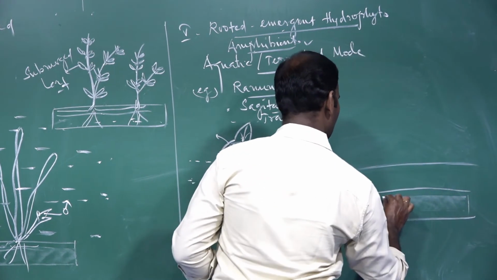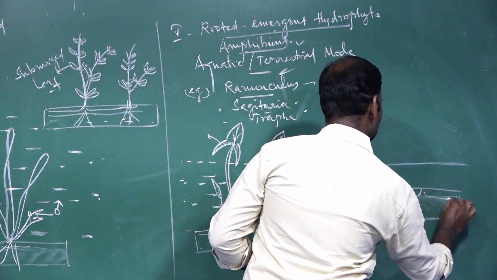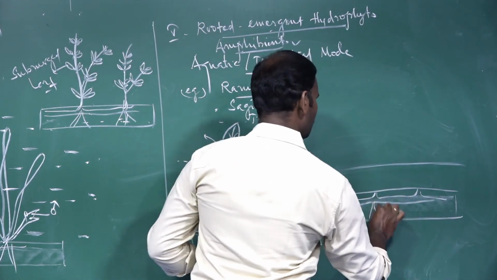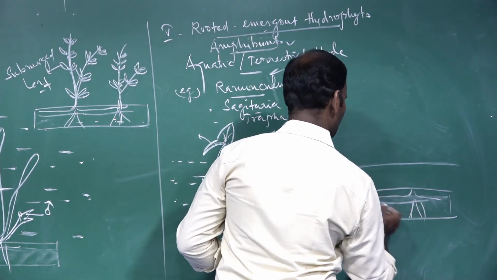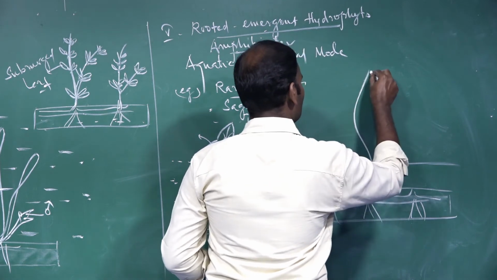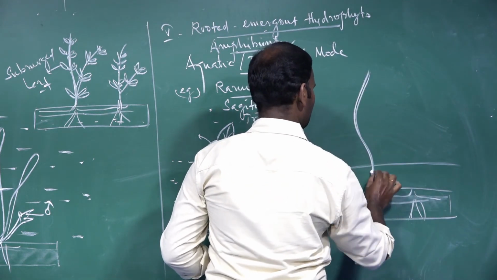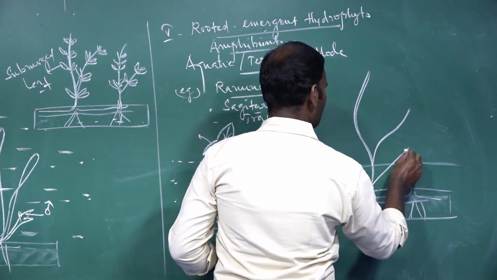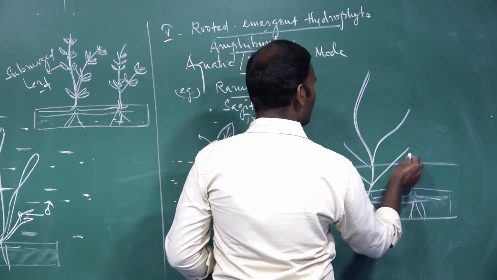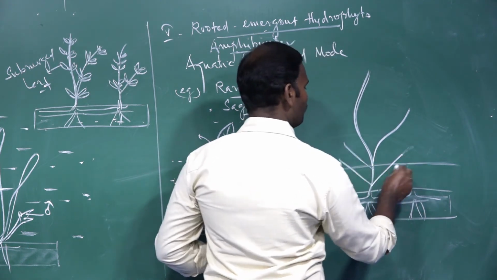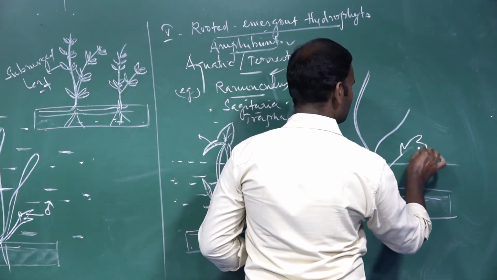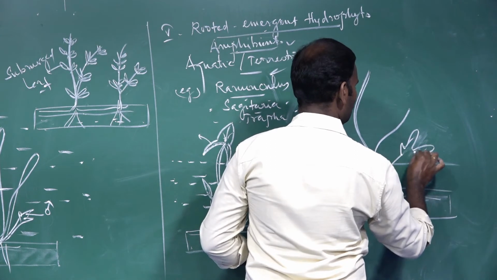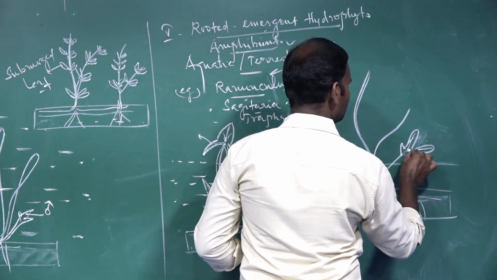Mud, the stem is called a stolon, fixed to the mud. This is the emergent form of leaves. It shows dissected leaves. The leaves are dissected.